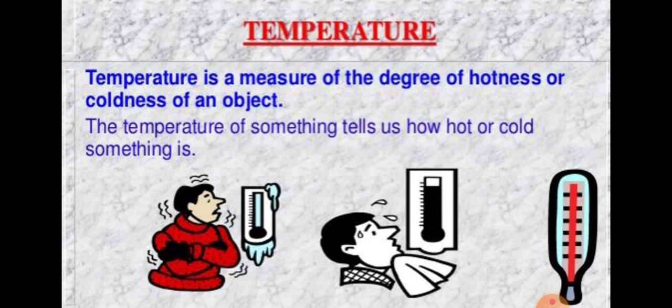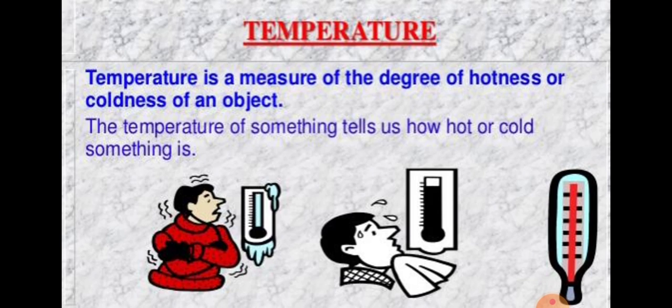Now, this gives us a definition of temperature. The temperature of an object is the degree of hotness and coldness of an object. Means the temperature of an object tells us how hot or cold it is. High temperature tells us it is very hot, whereas low temperature tells us it is quite cold.